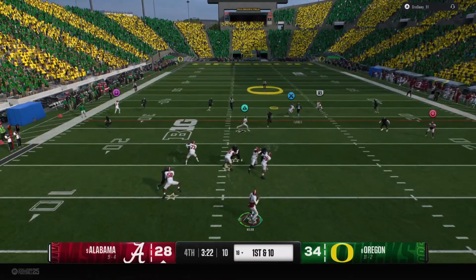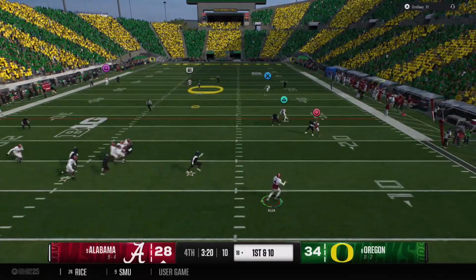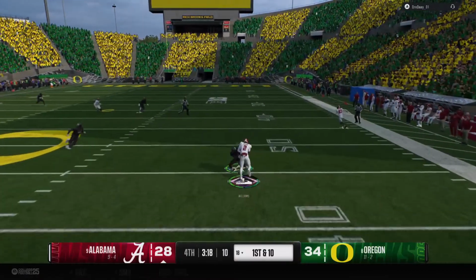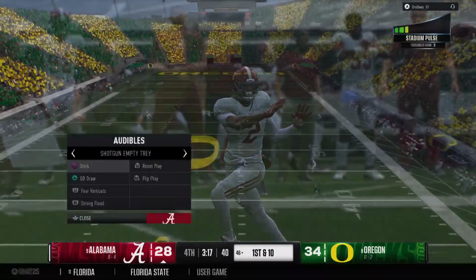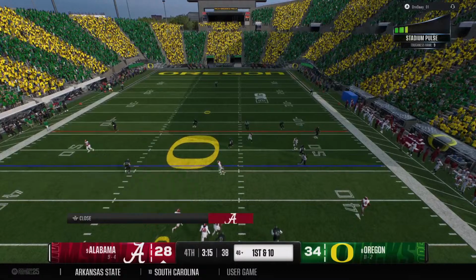First play of the drive, they're going to throw the football. He's moving out of the pocket now. On the run, he'll let it go. Makes the catch downfield. They keep the drive going. It's a first down to the 46.